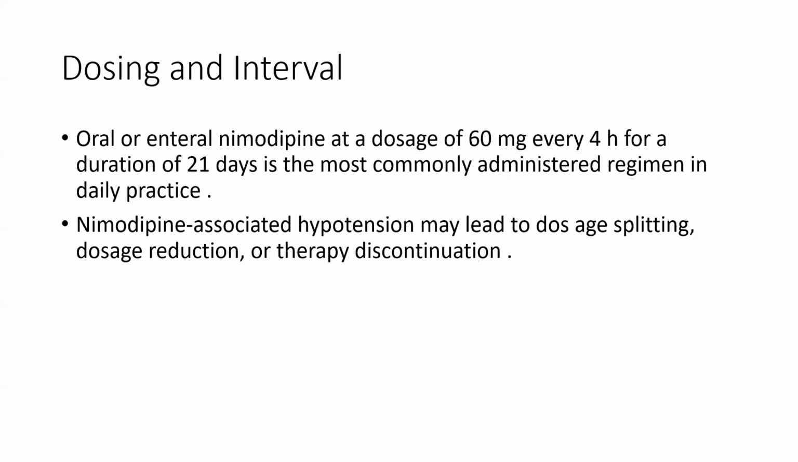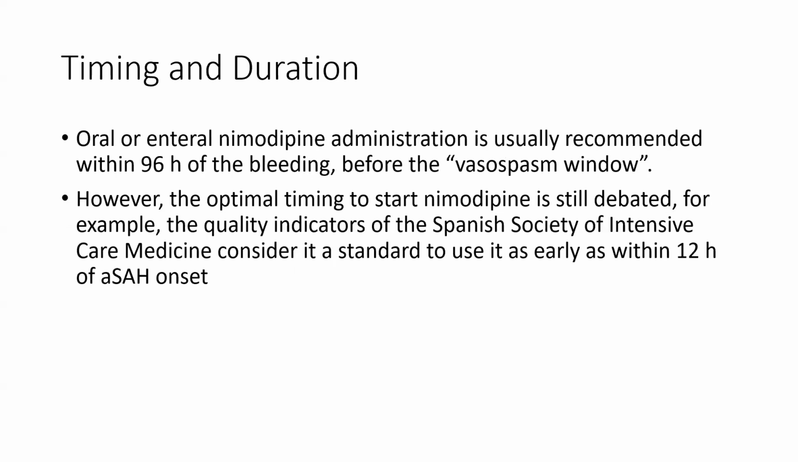Now about dosing and interval. Oral and enteral nimodipine at the dosage of 60 mg every 4 hours for a duration of 21 days is the most commonly administered regimen in daily practice. Nimodipine-associated hypotension may lead to dosage splitting, dose reduction, and therapy discontinuation. About timing and duration.